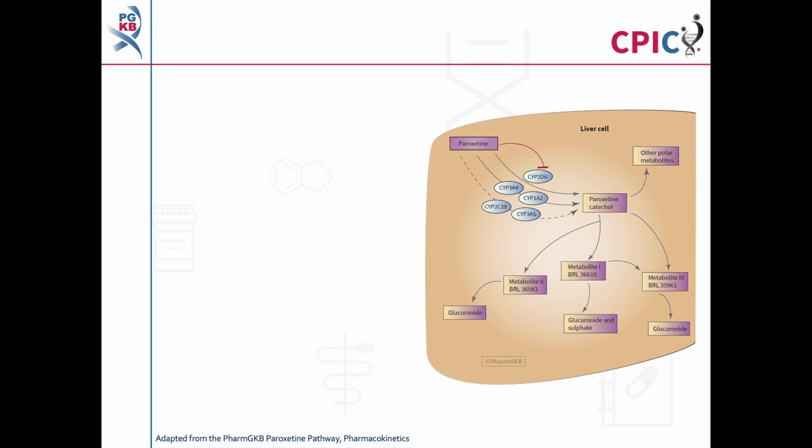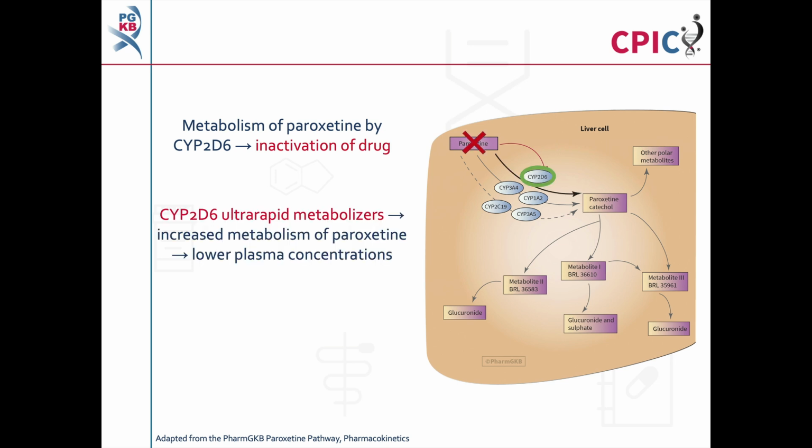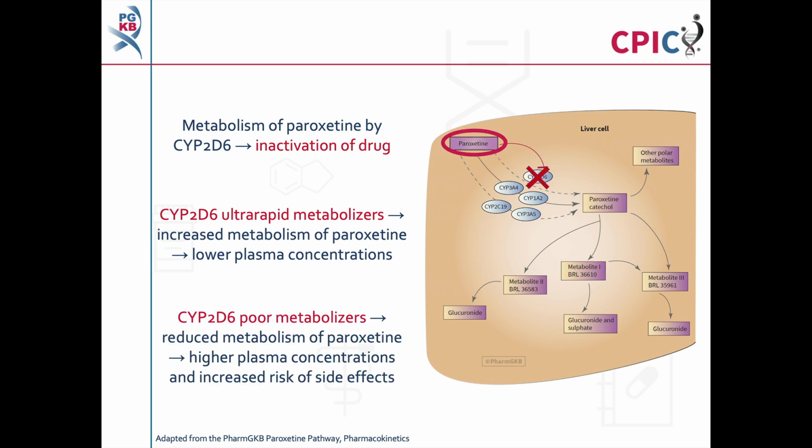This image is adapted from the PharmGKB paroxetine pathway. A link to the original pathway is provided in the description below this video. Paroxetine is inactivated by metabolism by CYP2D6. In CYP2D6 ultra-rapid metabolizers, the metabolism of paroxetine is increased. This leads to lower plasma concentrations of paroxetine. In CYP2D6 poor metabolizers, the metabolism of paroxetine is reduced. This increases plasma concentrations of paroxetine and may increase the patient's risk of adverse effects.